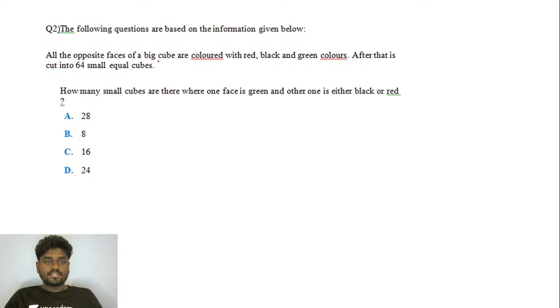So the following questions are based on the information given below. If you see this, all the opposite faces of a big cube are colored red, black, green colors. And after that it is cut into 64 small cubes. Okay, fine. So let's try to represent it with a figure.